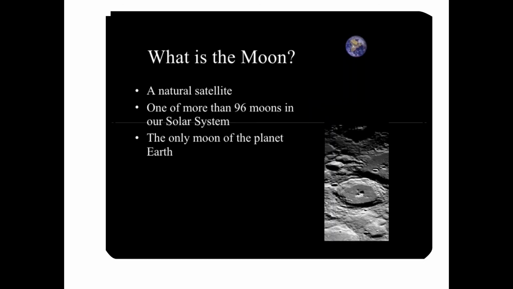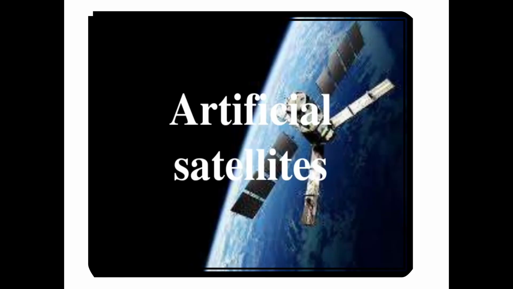So as I told you, the moon is a natural satellite, one of more than 96 moons in our solar system, the only moon of the planet Earth. Now we're talking about the artificial satellite. What is the artificial satellite? An object designed to revolve around the Earth or any other heavenly bodies is called an artificial satellite.